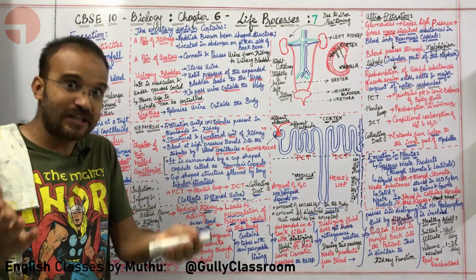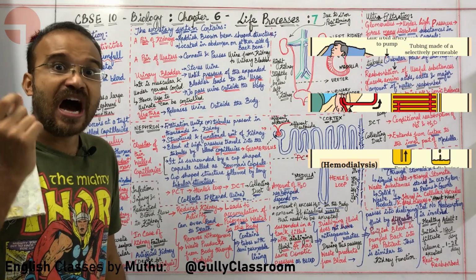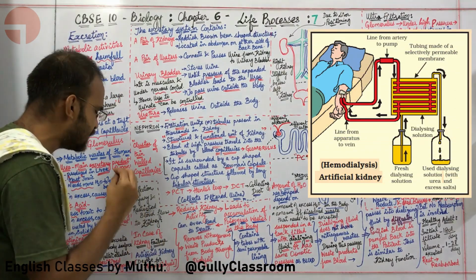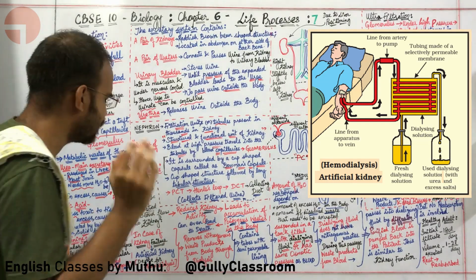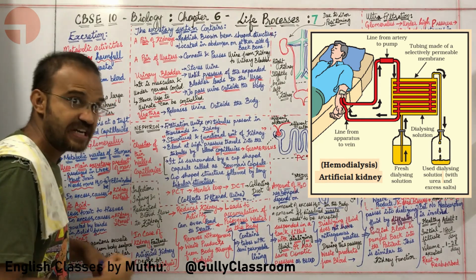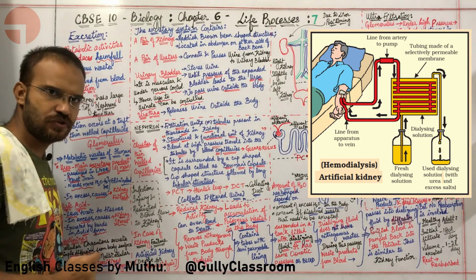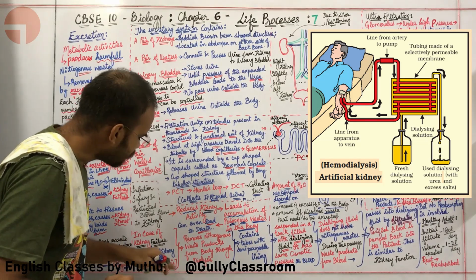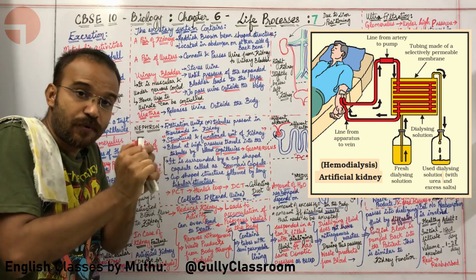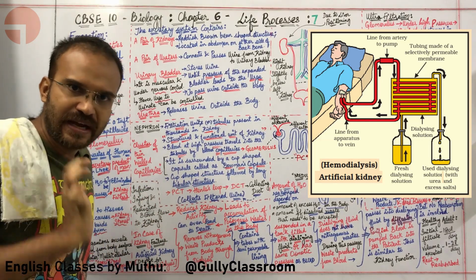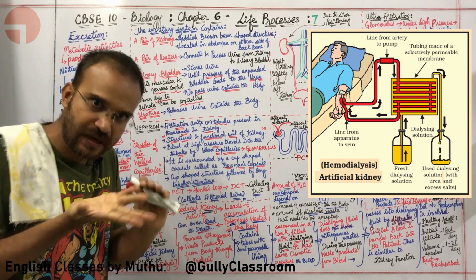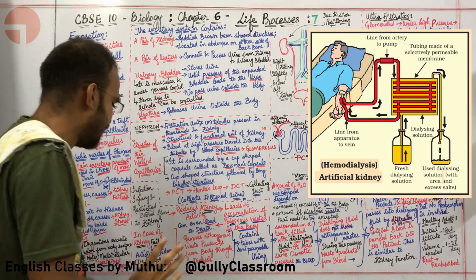Oh my God, what are you going to do? You are going to use an artificial kidney and dialysis. Okay, sir. What is an artificial kidney? Kindly illustrate. Absolutely. In the case of kidney failure, an artificial kidney, a device for hemodialysis, is used. Sir, what is hemodialysis? Dialysis is the process of breaking apart. Hemo means blood. We are breaking apart nitrogenous waste materials from the blood. That is called hemodialysis.